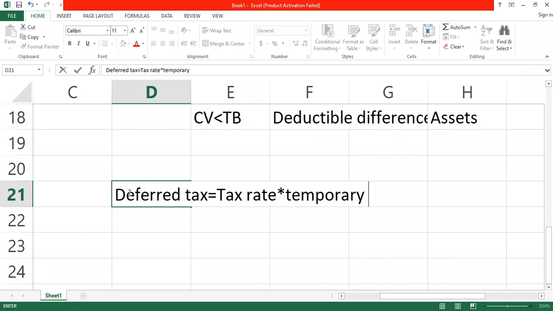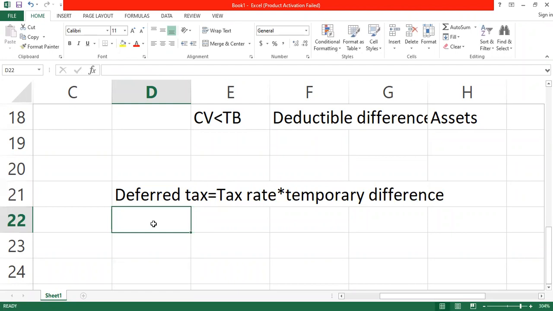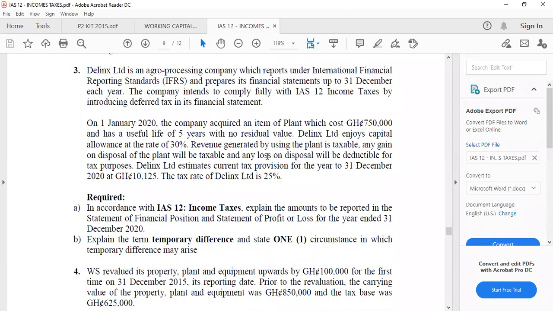How do we calculate the temporary difference? The difference is between the carrying value and the tax base. So in this case, we have to find the carrying value of the asset and also the tax base. When was the asset bought? First January 2020. When are we reporting? 31st December. How many years after purchase? Exactly 1 year. So after the end of the 1 year, we do the difference.